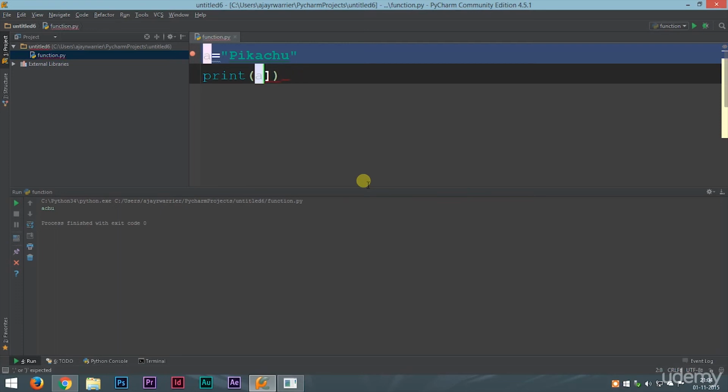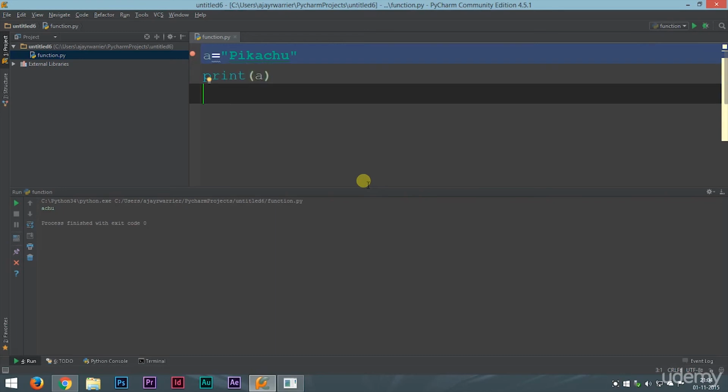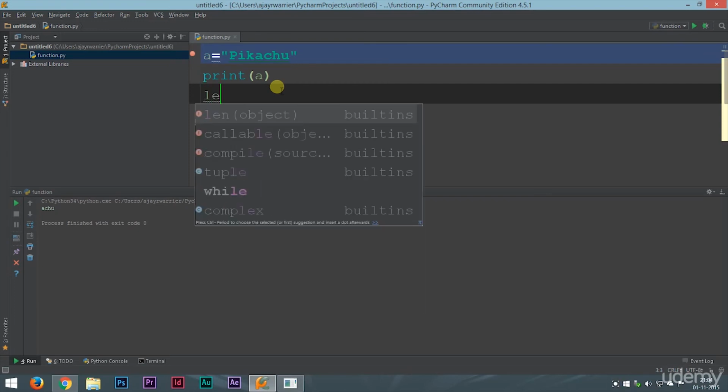Now there are many more things that you need to understand about strings. Now suppose you have a string and you want to find out the length of that string. There is a very simple way to do this. Now the best part about Python is that it has done all the work for us. We don't have to do all the hard work. Most of the work is already done by Python. So suppose you want to print the length of this string. There is an already made up function for this called len.